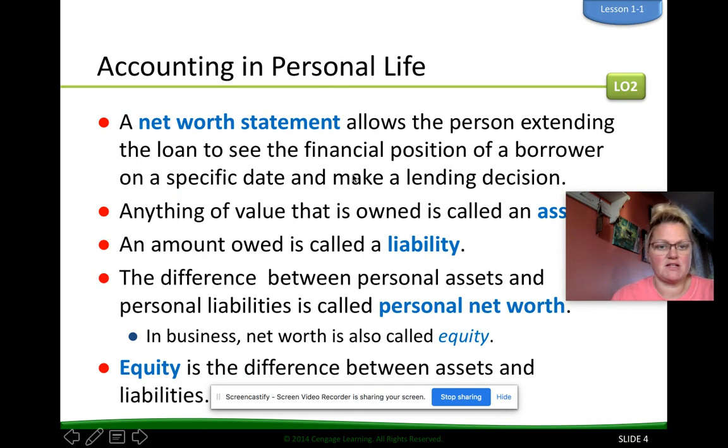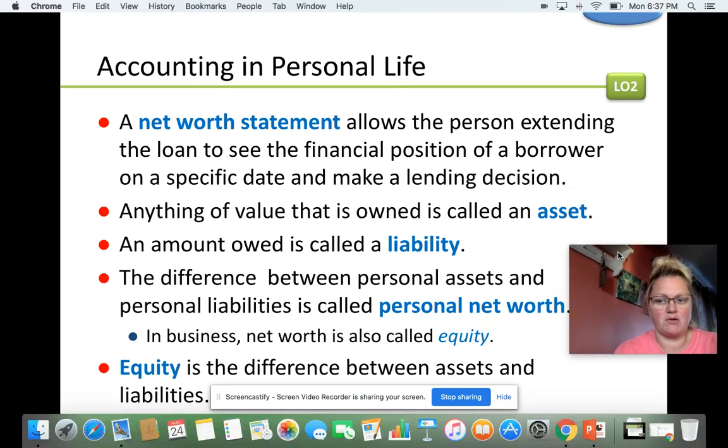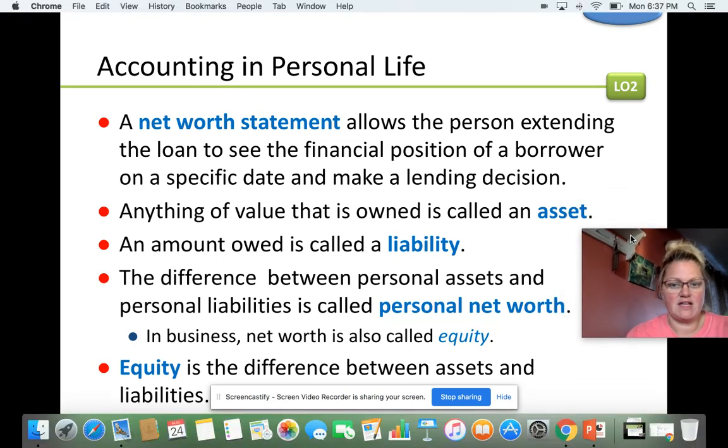A net worth statement allows the person extending the loan to see the financial position of a borrower on a specific date and make a lending decision. Anything of value that is owned is called an asset. Assets such as your house, your car, Xbox, iPhone, Apple Watch, things like those are assets. The amount I owe is called a liability. So if I still owe the bank for my house, I still owe US Cellular for my phone, those are liabilities. The difference between personal assets and personal liabilities is called your personal net worth.